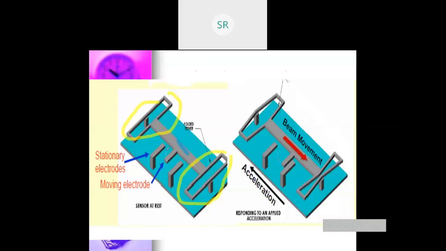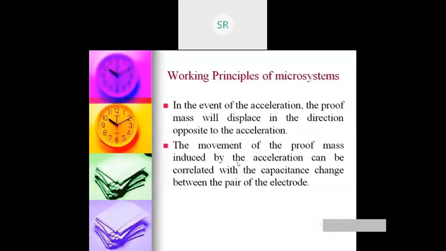When this moves, this is the dielectric medium. It can be air. So when there's a movement of this, there's a change in the dielectric, or there's a change in the air gap. When there's a change in the air gap, there's a change in the capacitance. So that change in the capacitance is used to actuate the airbag.